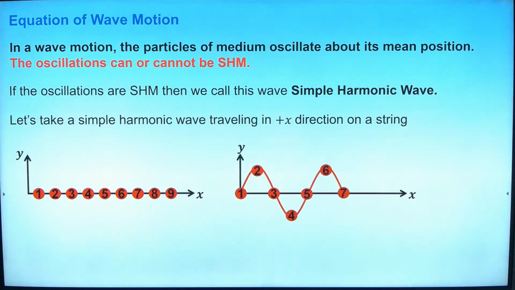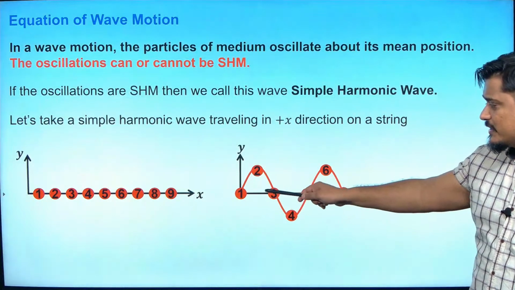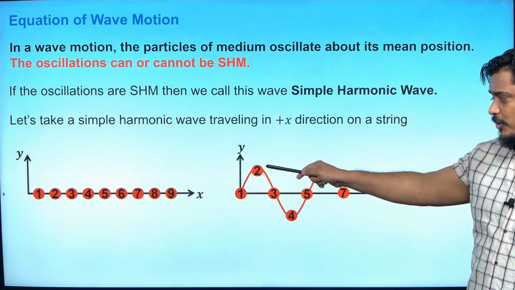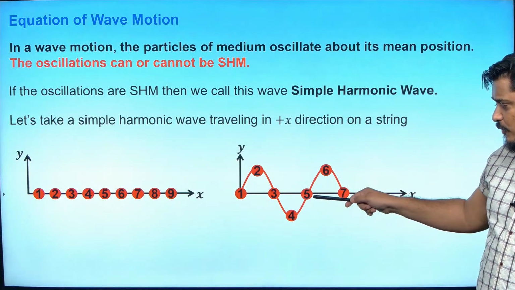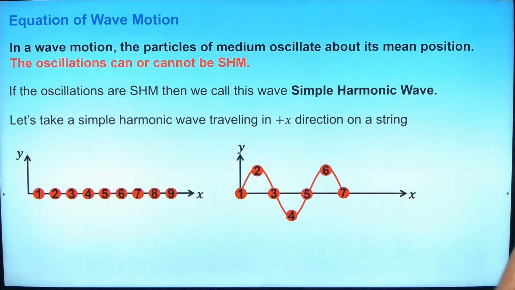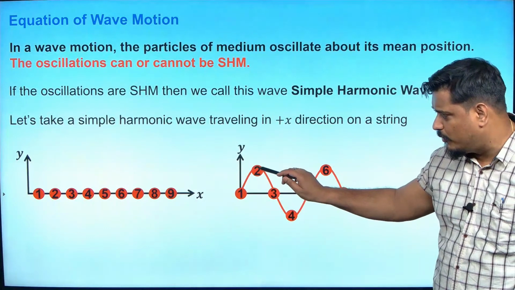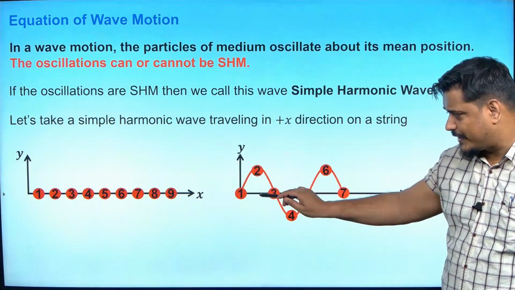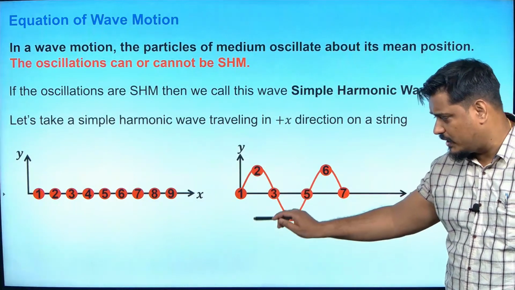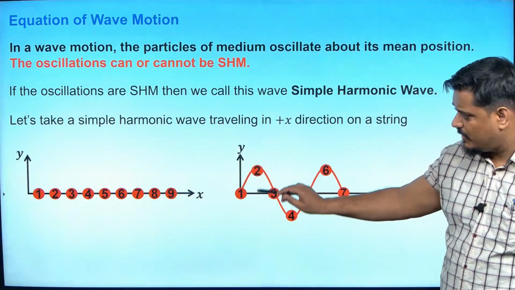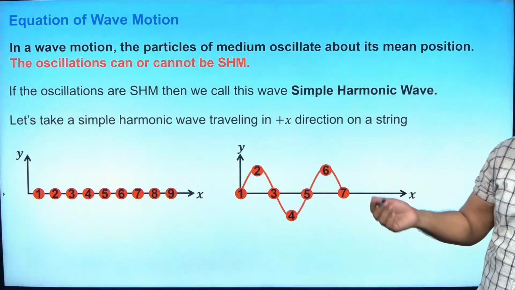So the same thing happens now. If I give the energy, now you can see 1 is here, 2 went to the upper position, 3 is here, 4 is down, 5 is here, 6 is up, 7 is down, if the wave is passing through it. So how will this particle 2 move? It will go from its mean position to extreme position, again mean position, again negative extreme, mean, extreme, mean, extreme. It vibrates like that, isn't it?